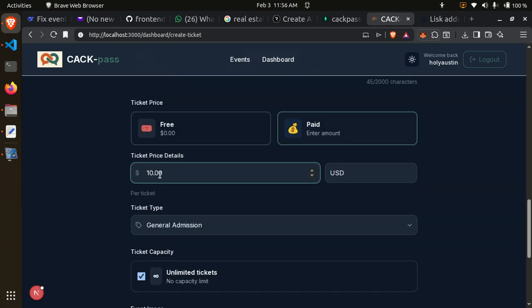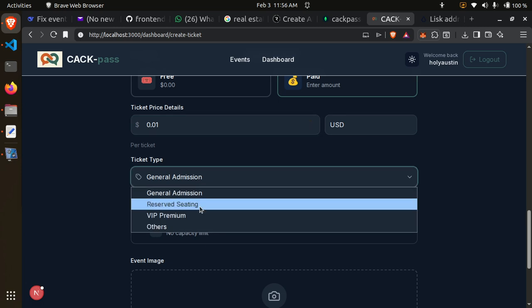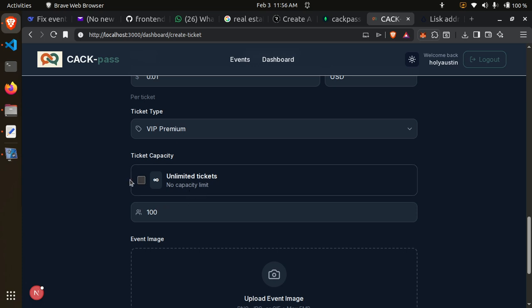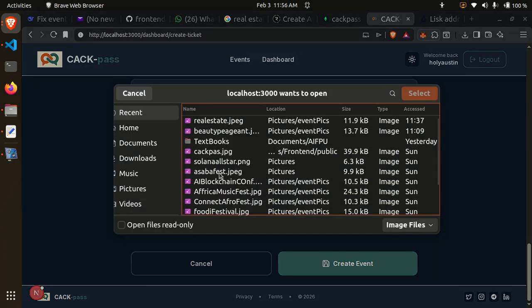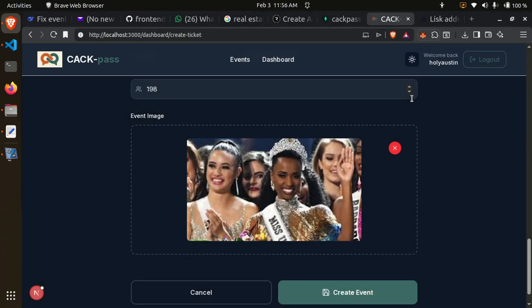So I'm going to the ticket price. I'm using a very small amount, 0.1 rather, 0.01 as a test. The admission type can be VIP, and unlimited seats. I click here to make it limited or unlimited. If it is limited, I need like 200 persons. Then let me pick the picture for the beauty pageant.